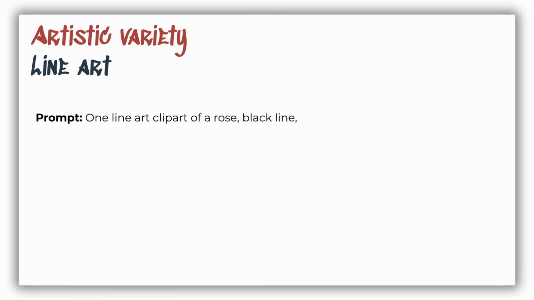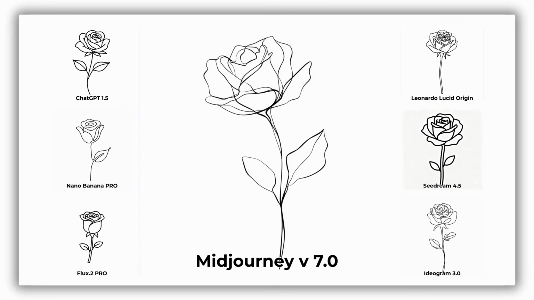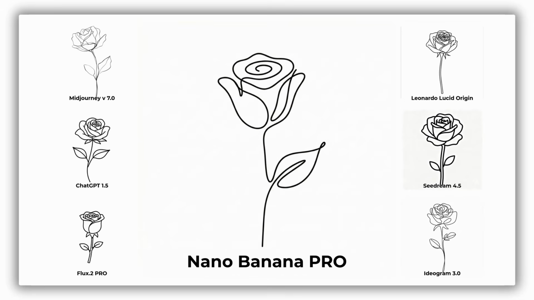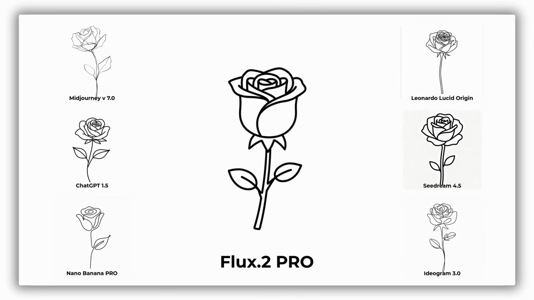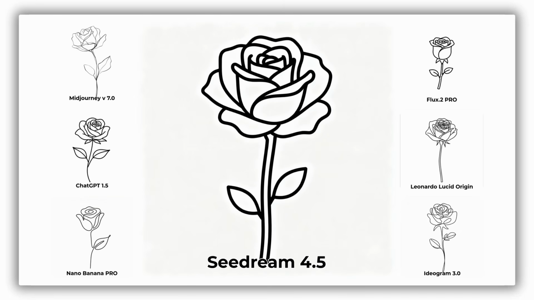Line art is a difficult concept for AI. As you can see, only Nano Banana PRO and Ideogram understand the idea of this style. All the other tools just drew something like a coloring page. But once again, this might be enough to fit the needs of your project.